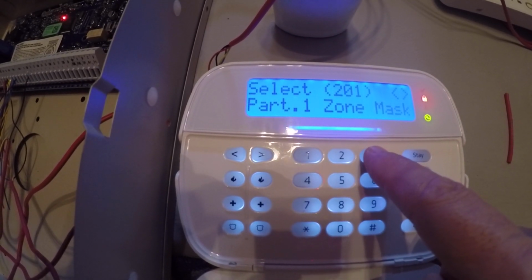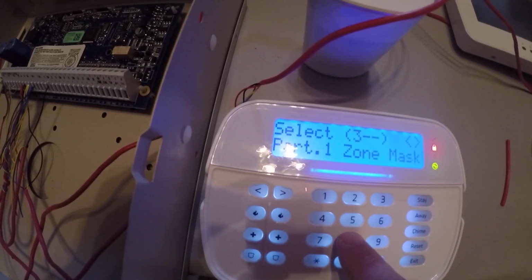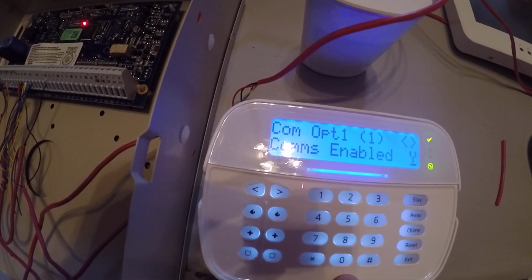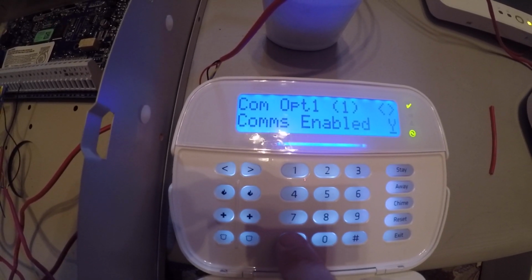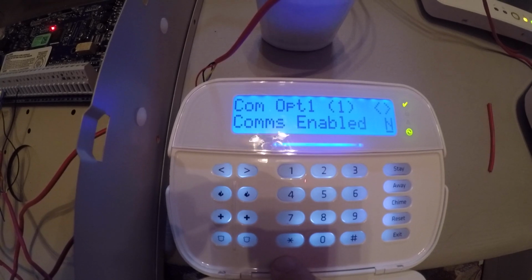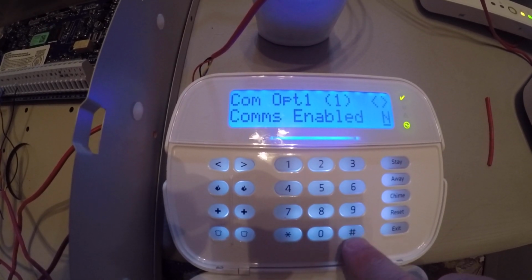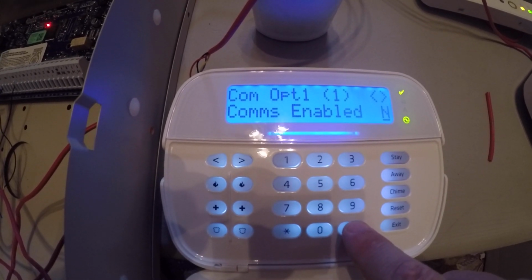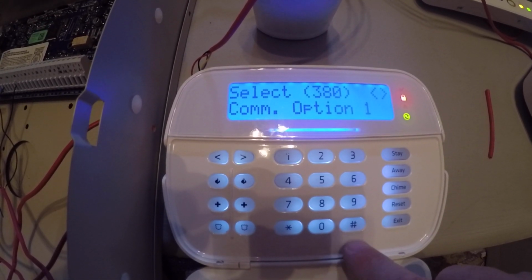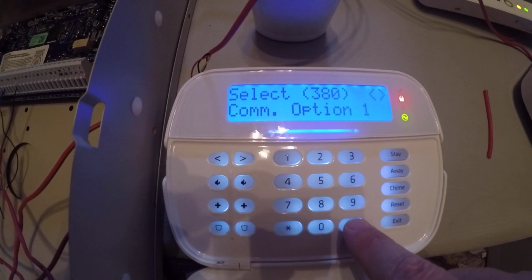And then we want to go to communications enabled, which was section 380, and we just turn this off. That way we don't get it trying to communicate and trouble for communication failure. And that's it. You've programmed the system.